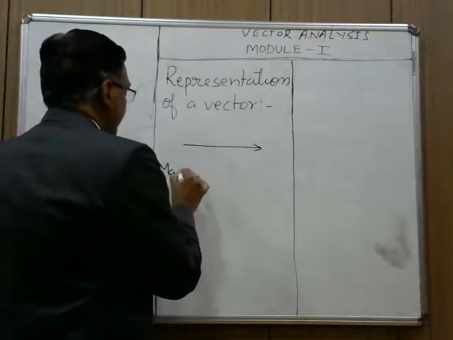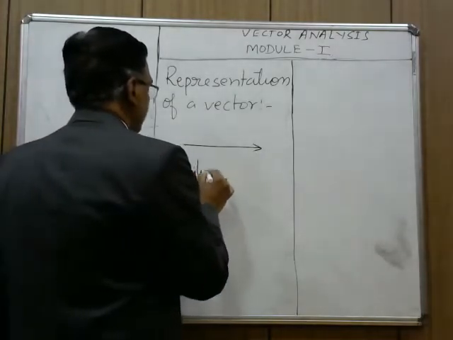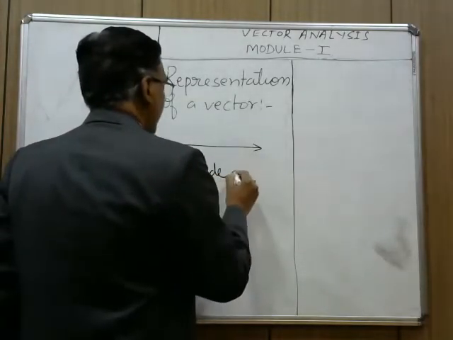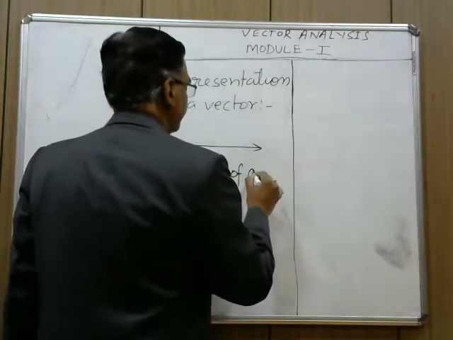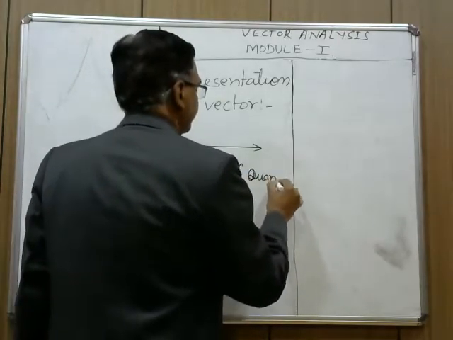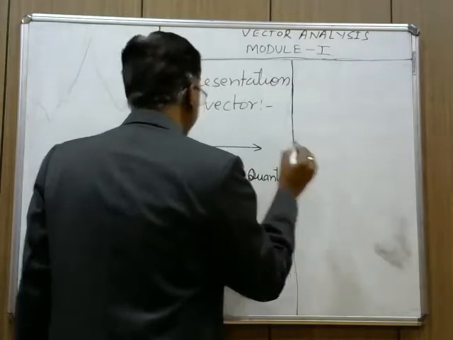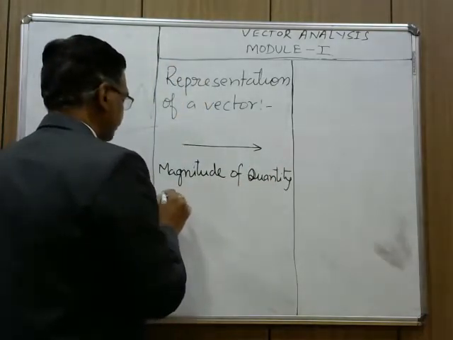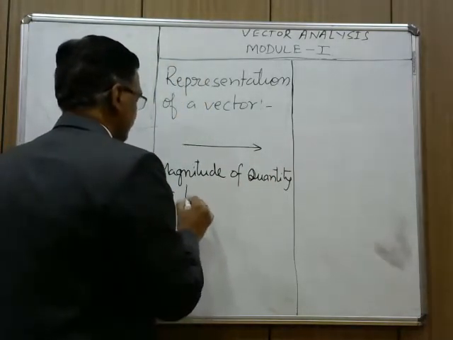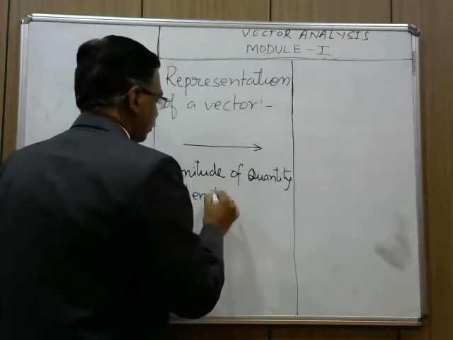The magnitude of the quantity is represented by the length of the arrow.